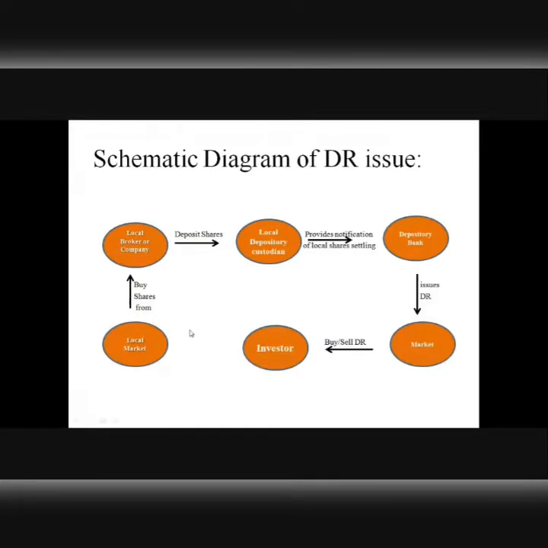Suppose DRs are to be issued by an issuing company. That company will simply issue the equity shares and hand over those equity shares to a local foreign banker who will be ready to act as the custodian in this entire process. Custodian means a person who holds a certain amount of assets in the form of trust, right? So once those shares are given by the company to the local custodian, it then intimates its foreign correspondent, let us say its branch in America, or its branch in some country in Europe.